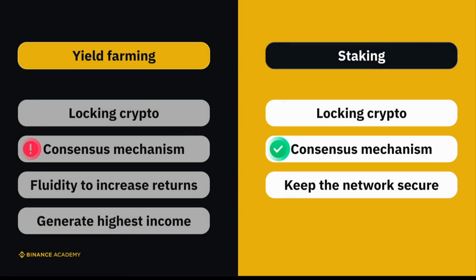Yield farming, however, is not serving as the backbone of any network's consensus mechanism. It's a highly fluid and rapidly evolving method for users to potentially increase returns on their crypto holdings. Yield farmers move their crypto around different marketplaces frequently and engage in various strategies in an attempt to generate the highest possible income on their crypto holdings. In some cases, such strategies can also include staking.